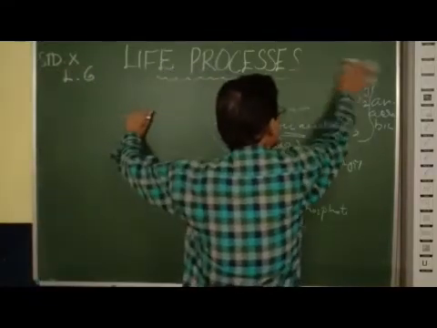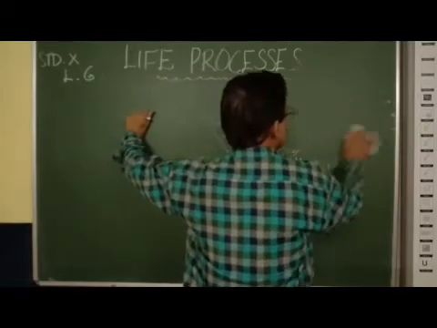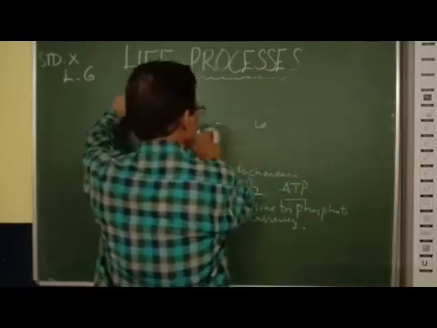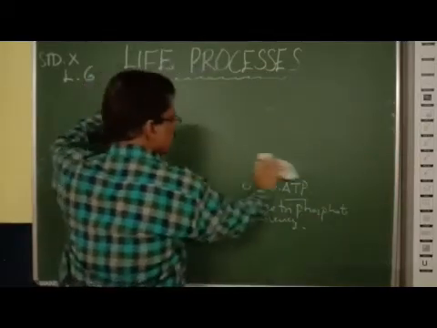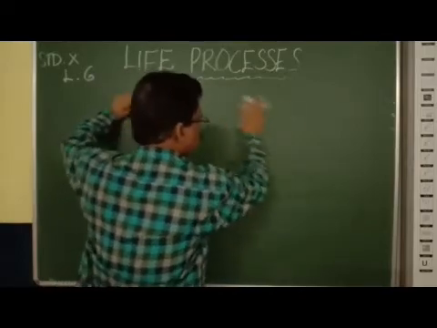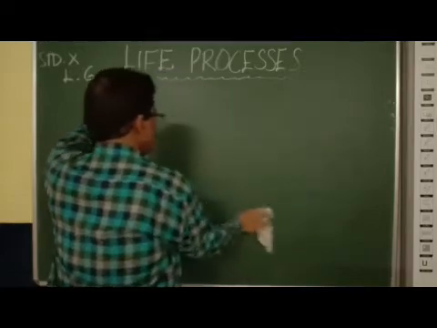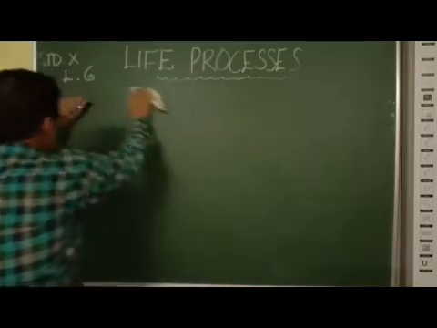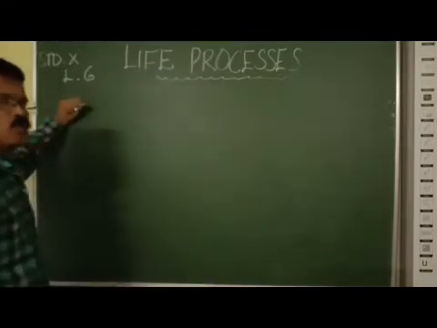Here we consider the respiration in unicellular and multicellular organisms. Unicellular organisms usually respire. They don't have any specialized organs for respiration. They obtain the oxygen through their body surface by diffusion.